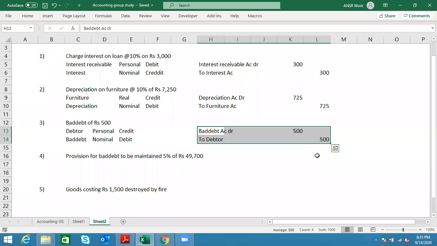So what I can say is, in this transaction, which reads provision for bad debt to be maintained 5% of 49,700, with the whole concept I just introduced, this is why "maintained" is there. 49,700 is nothing but the debtors balance. Of that, 5% we are expecting not to receive. In the last transaction it was the debtor, but because we cannot determine who they are, we are not directly hitting the debtor here. Instead, let's create another liability or contra asset named provision for bad debt.